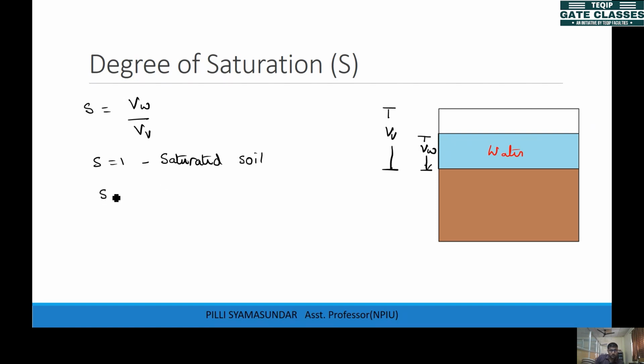Now if you keep the soil in some kind of heat or oven, then all the water will be lost and you have only air present. In that case VW will be 0, and so is the degree of saturation. So the degree of saturation is 0 for dry soil. You cannot identify how saturated the soil is this way, so you need to use a different indirect way. We'll come to that later. So this is the degree of saturation: volume of water to the total volume of voids.